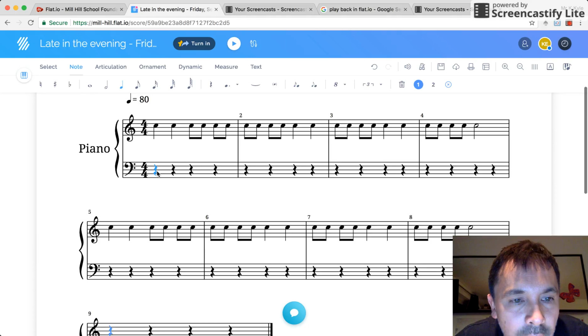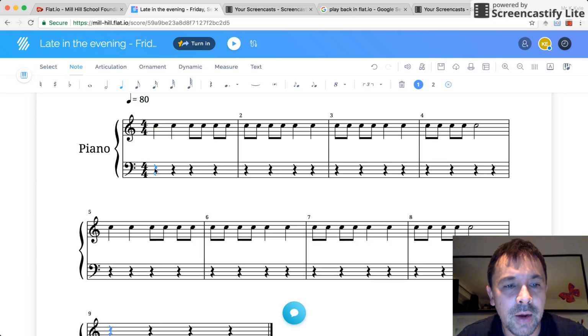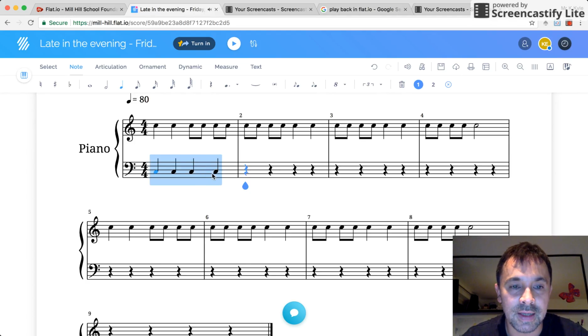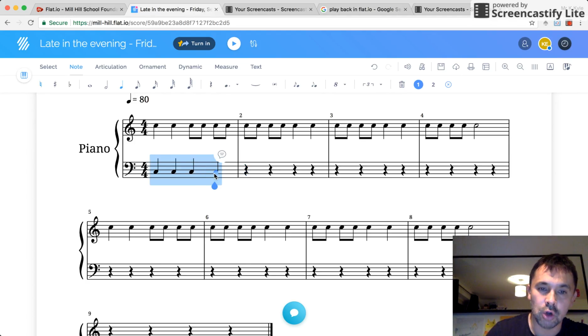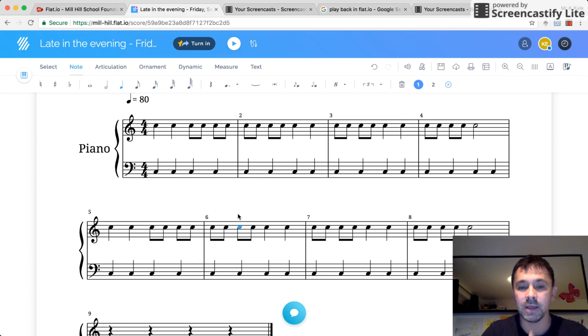Fantastic. And then our bottom part here, I think, let's just have crotchets. So we pick our crotchets. Here it says quarter because Americans say quarter note. And we're going to select this note here, and we're going to put a crotchet in there, a crotchet in here, a crotchet in here, and a crotchet in here. And let's do that for the whole piece. So let's copy that. Copy. Paste, paste, paste, paste, paste, paste, and paste.